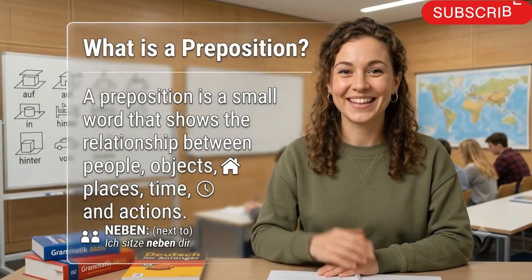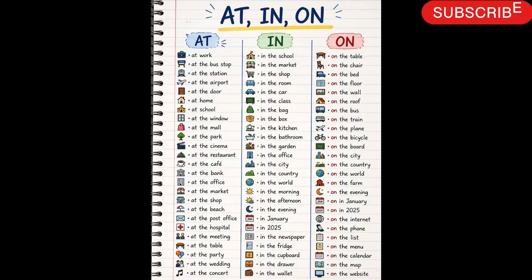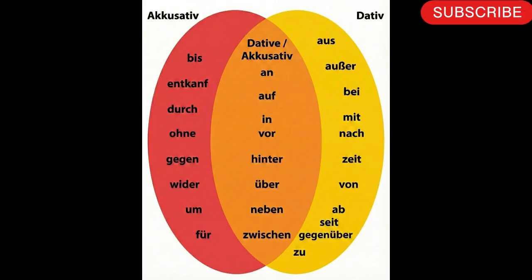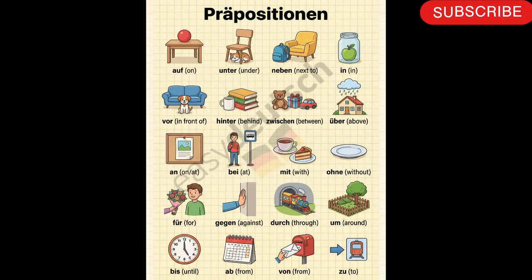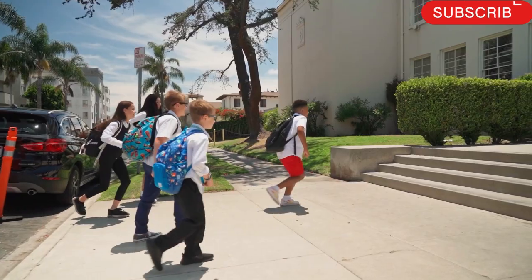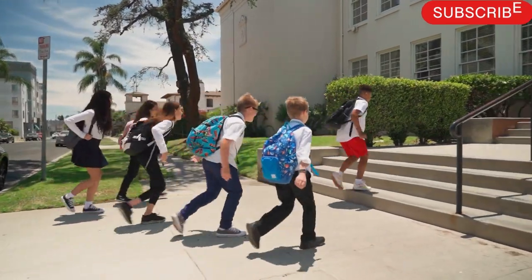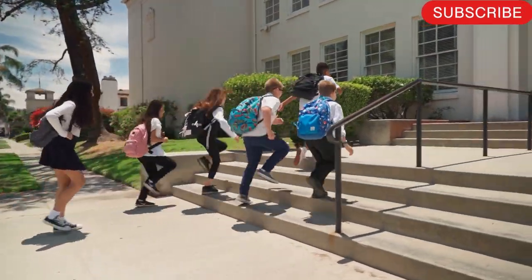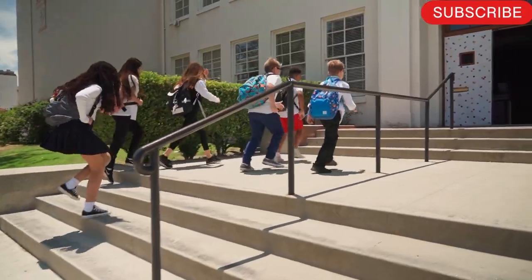In English, we have prepositions, for example, in, on, at, under, with, for, from, to. In German, these words are called Präpositionen. For example, ich gehe in die Schule. I go to school.